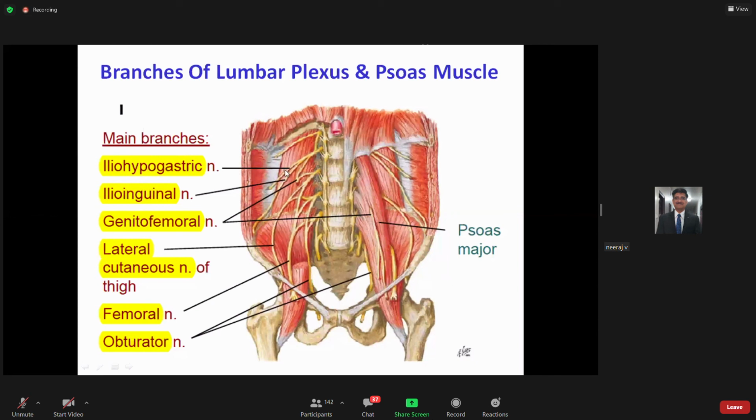These are the iliohypogastric nerve. Then you have the ilioinguinal nerve. Then the nerve emerging right through the middle of the psoas major is the genitofemoral nerve. So like this, you need to understand the branches coming from the lumbar plexus in relation to the psoas major. Psoas major is a landmark. This is the sympathetic trunk coming here. You can see it is even visible in this picture. The nerve which comes out from the substance of the psoas is the genitofemoral nerve. You can see it very clearly here. Then this is your obturator. In that way, you need to understand.